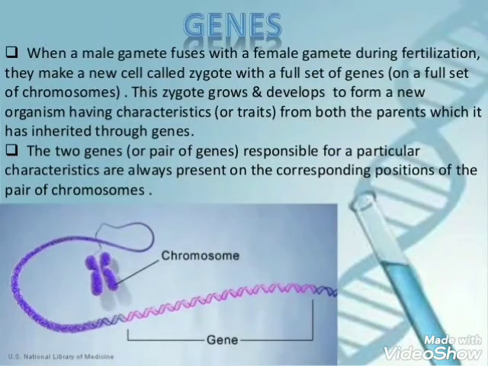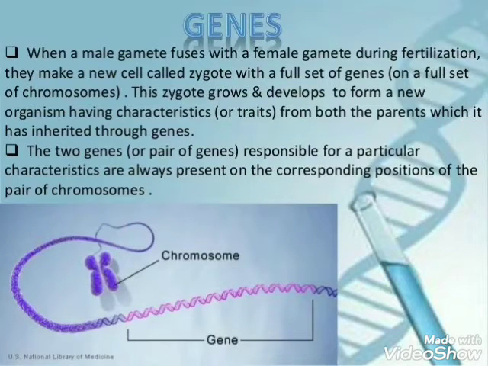Next, how do genes control the characteristic or trait? A gene is a section of DNA on a chromosome which codes for the formation of a protein controlling a specific characteristic of the organism.